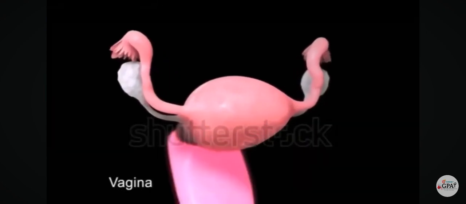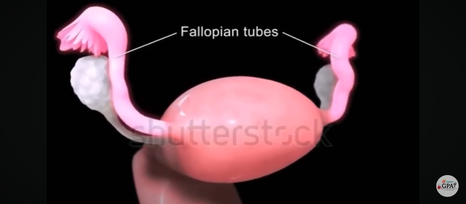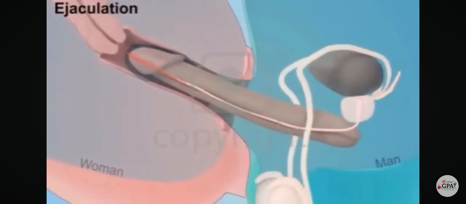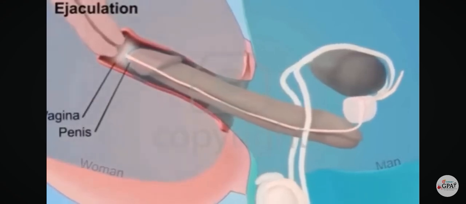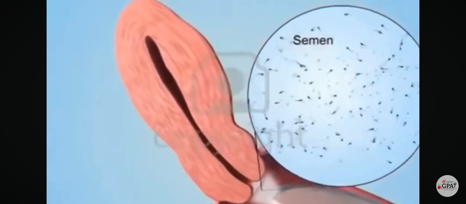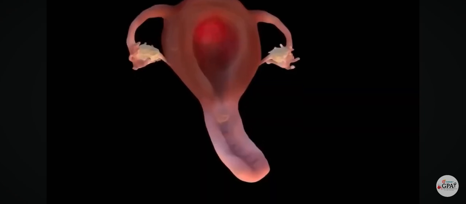Female reproductive system. The female reproductive system contains the vagina, cervix, uterus, oviducts, and ovaries. Vagina. The vagina is the place where semen from the male is deposited into the female's body at the climax of sexual intercourse, commonly known as ejaculation. Around the vagina, pubic hair protects the vagina from infection and it's a sign of puberty.